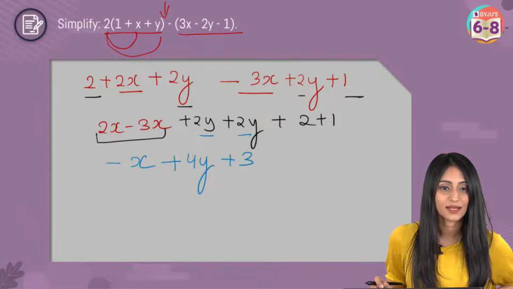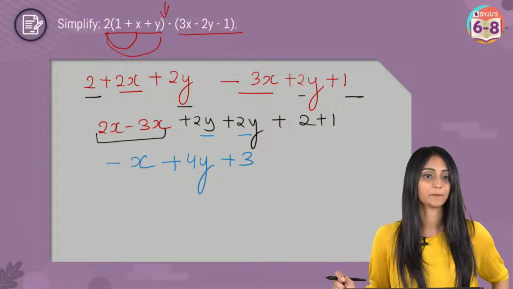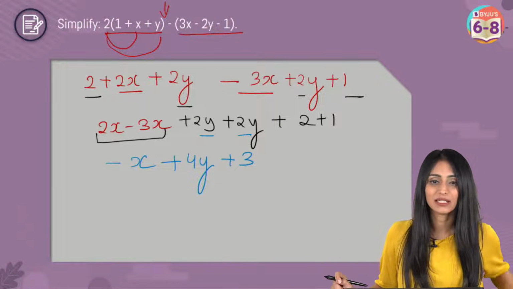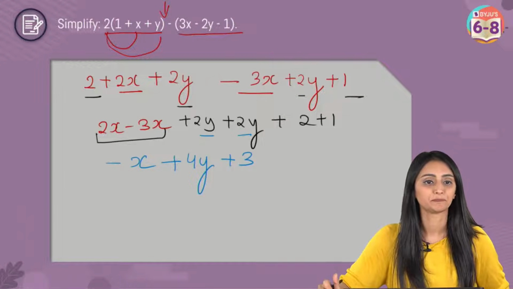Chaitanya, Sudha, minus x plus 2y plus 3? It won't be 2y, it will be 4y. Right, Grisha? Absolutely. Screen is blurry. Please refresh the screen once. I think others are able to see it clearly.